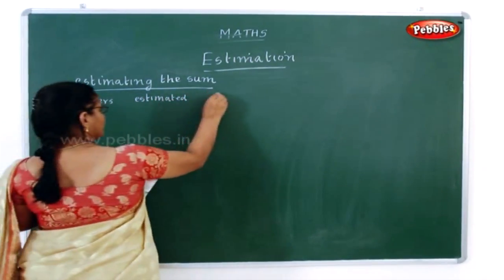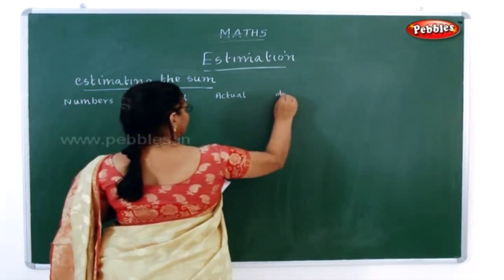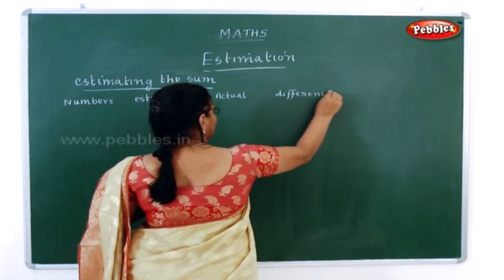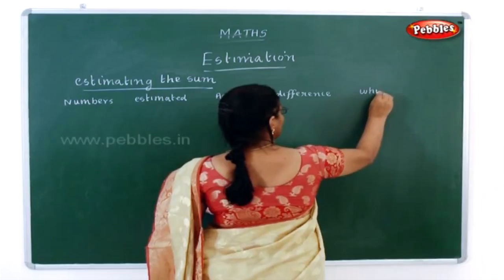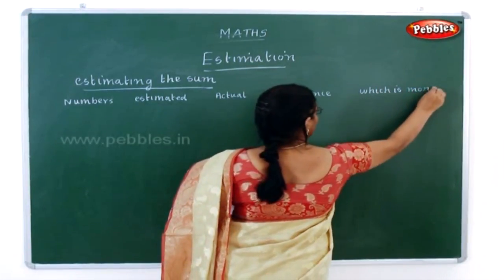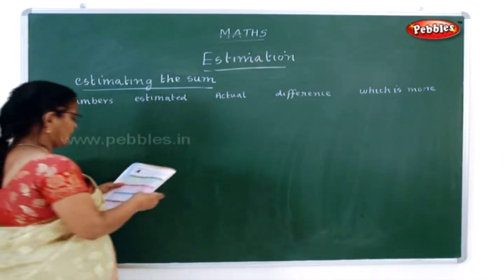And third column, they have given actual. The next one is the difference. The next column, they have asked us which is more, whether estimated, actual or equal. You have to put a tick mark.